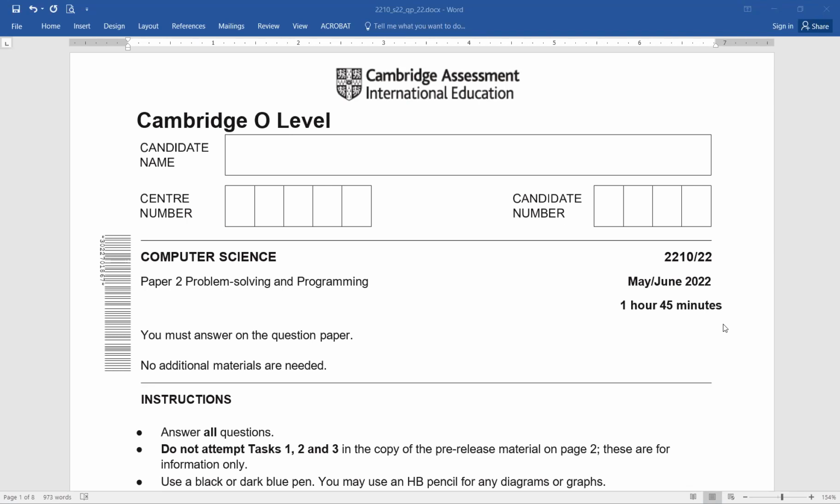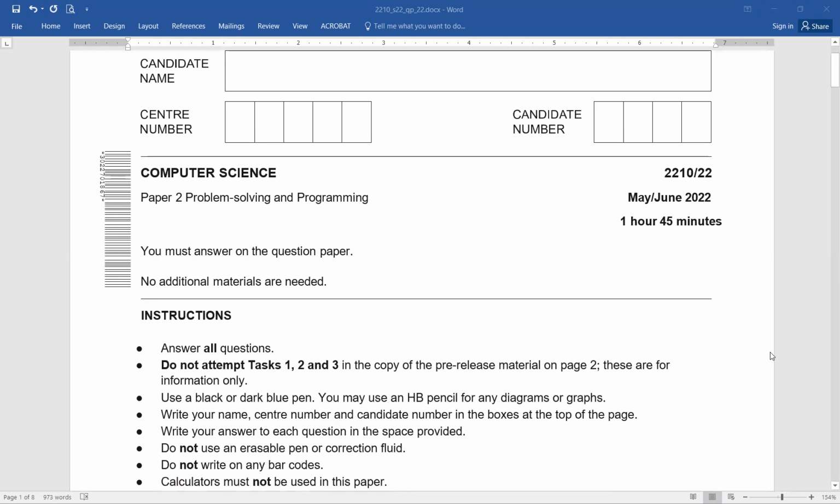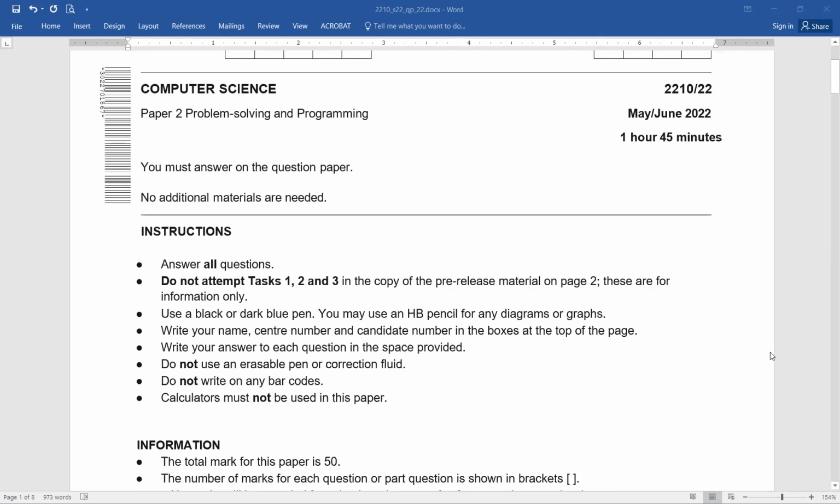This is a little changed syllabus, but you can see the topics that are covered here are somewhat similar to what you are learning. So it's better if we practice from these papers also, okay? So just for this reason, we are attempting the questions from here also. You can see instructions. You have to answer all the questions.